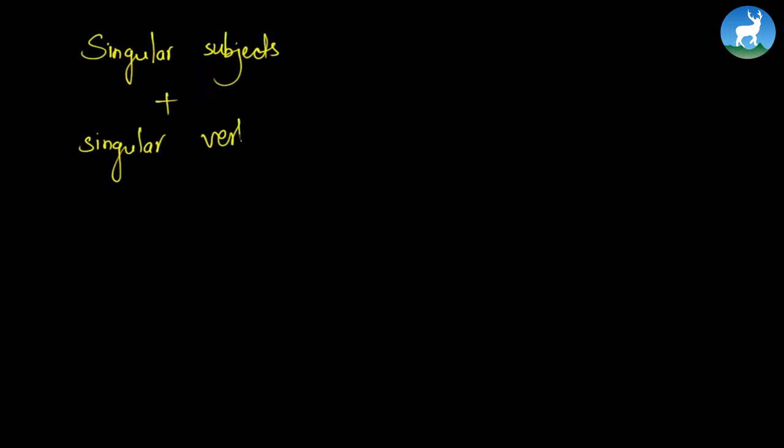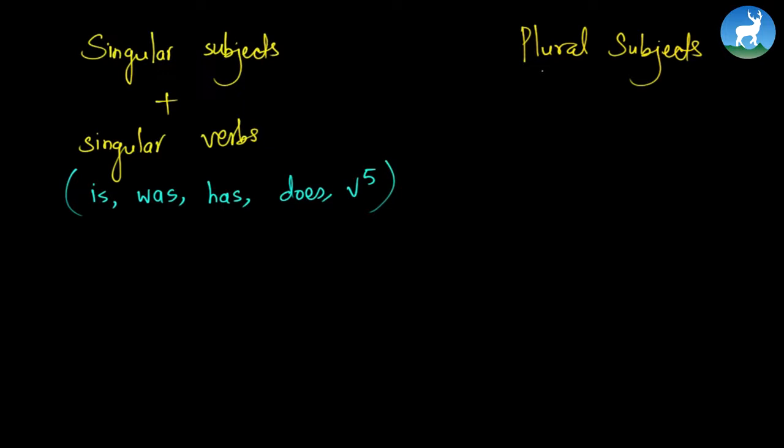So what are singular verbs and singular subjects? Let's find out. Singular subject plus singular verbs. What are singular verbs? They are is, was, has, does, and V5. So what is the other rule? Come on. It is plural subjects take plural verbs. Very good. And what are plural verbs?